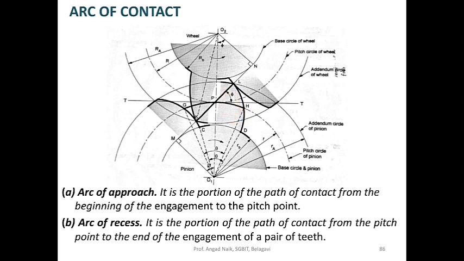So it is the portion of the path of contact from the pitch point to the end of engagement of a pair of teeth. This is about the definition or description of arc of contact.